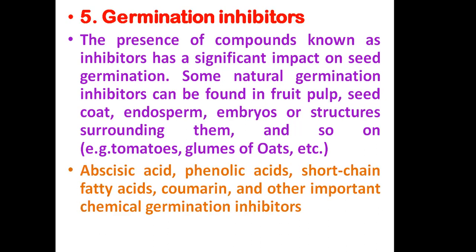Abscisic acid, phenolic acid, short-chain fatty acids, coumarin, and other important chemicals act as germination inhibitors, which are present in the mature fruit, or in the mature seeds, or in the endosperms, etc.